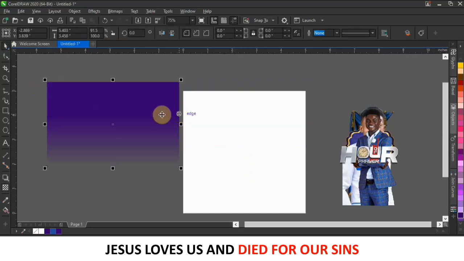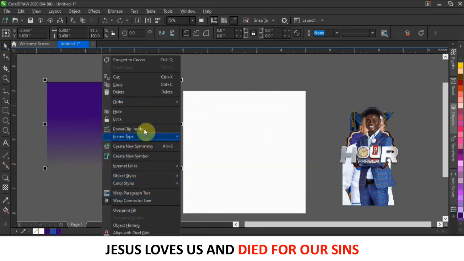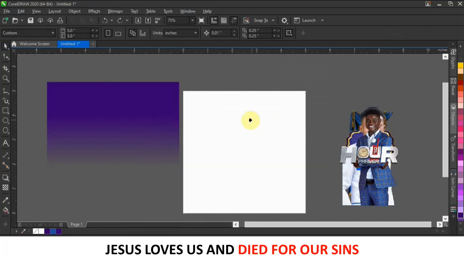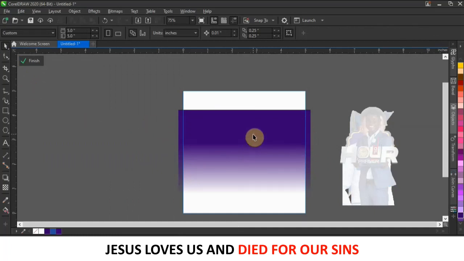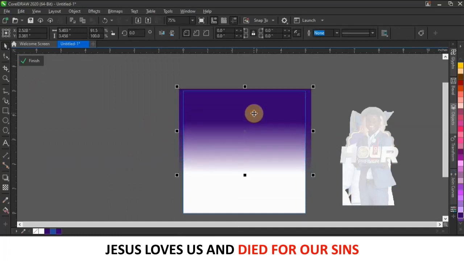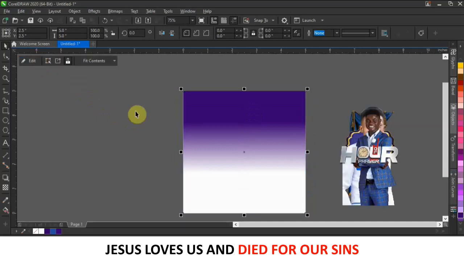Now what I'm going to do is power clip this one inside the main white background. Right click this one, and then come and click on power clip inside, and then your cursor will turn to an arrow, then you come and click on the main background. So now we have to open the main background and then reposition the rectangle inside. Come to edit here, and it will open the power clip for you. Just click and bring it up here like this. Yeah, I think this is fine for now. So come and click on finish to close it.